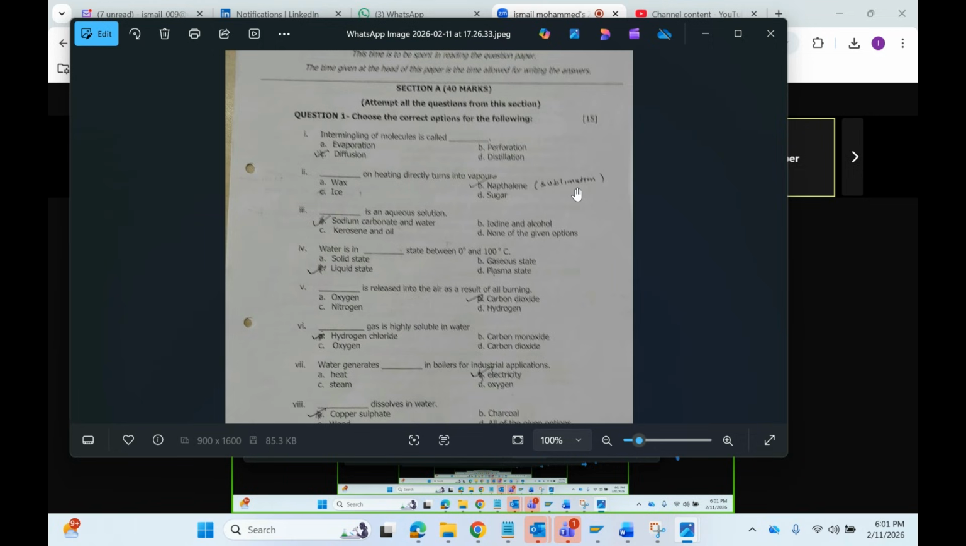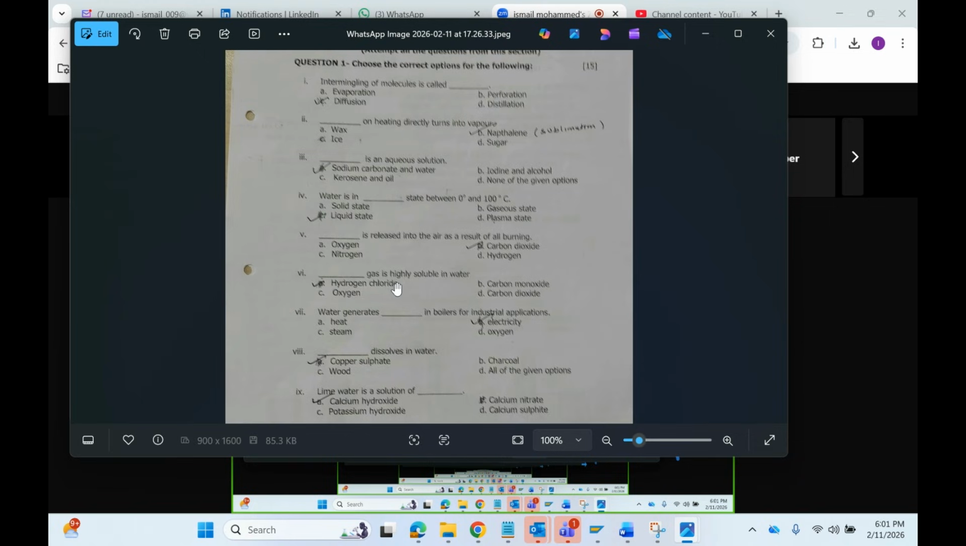Dash is an aqueous solution. Aqueous solution is like water solution. It's sodium carbonate plus water. Like in the soft drink, you mix some gas and then water, that becomes an aqueous solution. Sodium carbonate and water is called aqueous solution. Water is in dash state between 0 to 100 degrees. Who can tell this? Liquid state. Good.